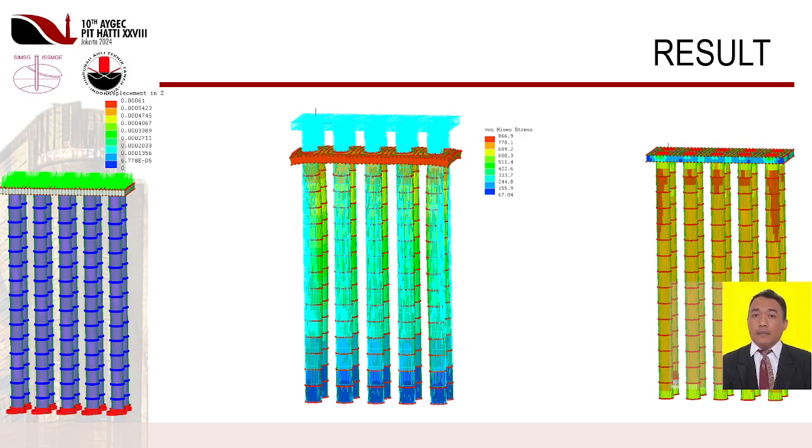From these results it is obtained that the settlement value that occurs is 0.00061 m or 0.61 mm, with the condition of the tip of the pole assuming rigid anchorage with clay hard soil conditions with an NSPT value of 60 at a depth of 14 m. At a depth of 0 to before 14 m it is assumed that there is no soil friction resistance, so it is assumed to be free to move.